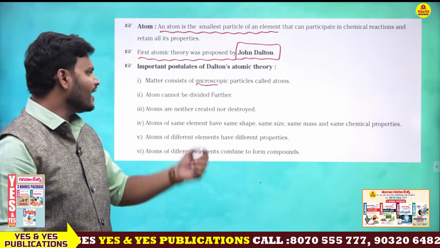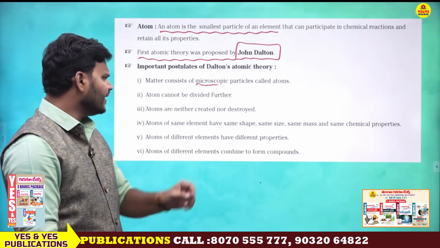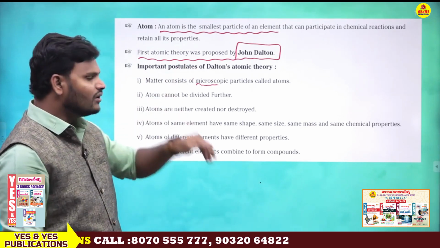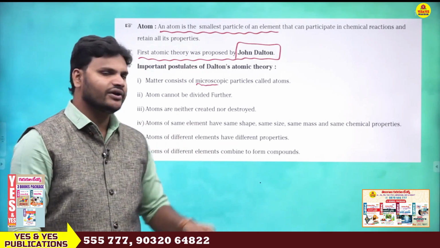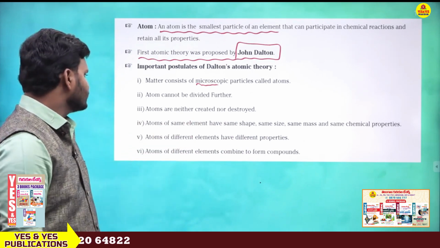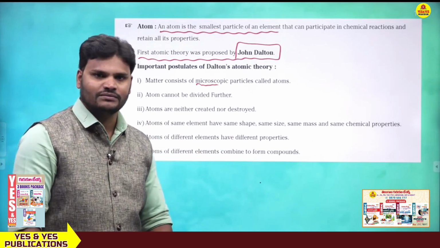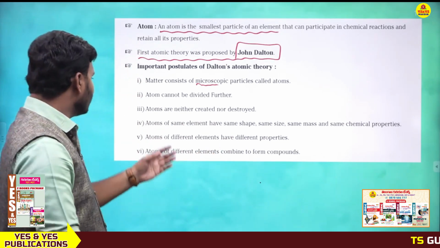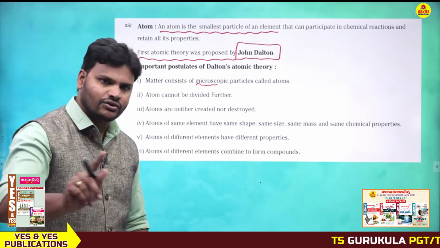Next, an atom cannot be divided further. Already I told you, atom cannot be divided further according to John Dalton's theory. Next, atoms are neither created nor destroyed. We cannot create and we cannot destroy. It is like the law of conservation of mass: mass is neither created nor destroyed. Are you getting my point?